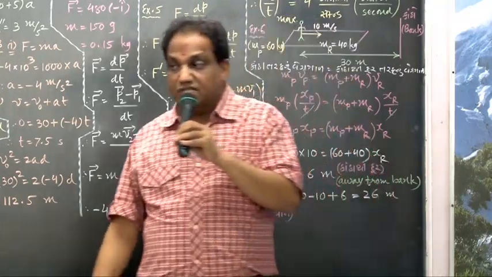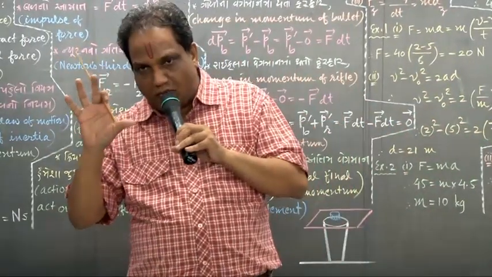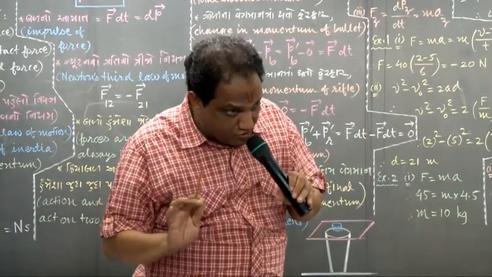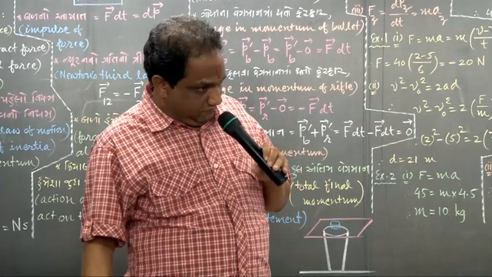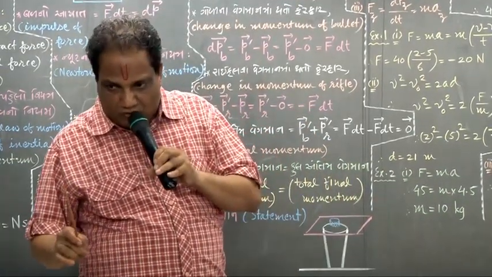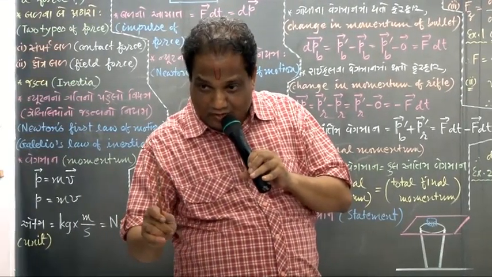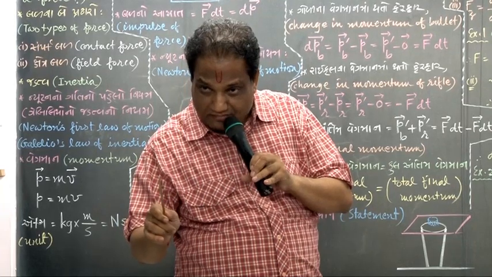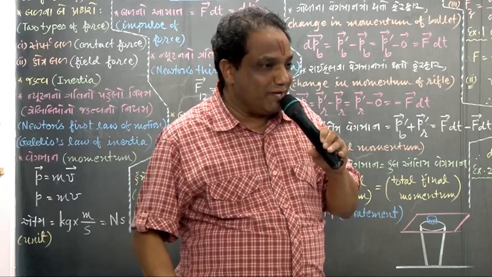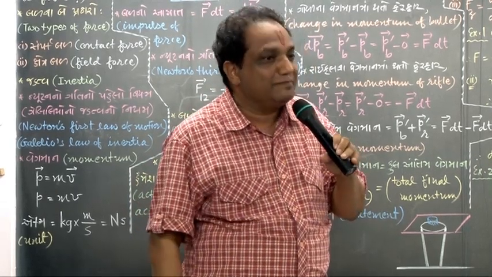Look, on any body, if there is no resultant external force, what will happen? You can answer very perfectly: nothing will happen.